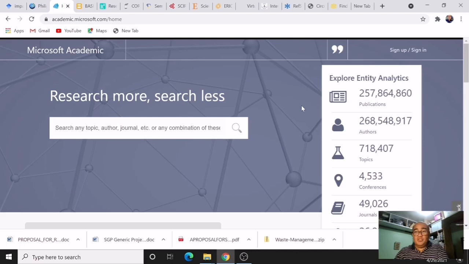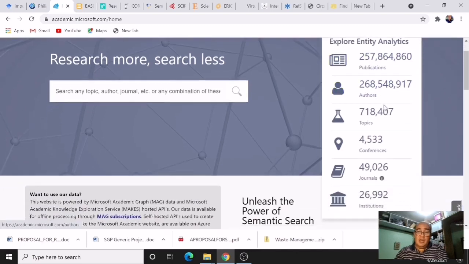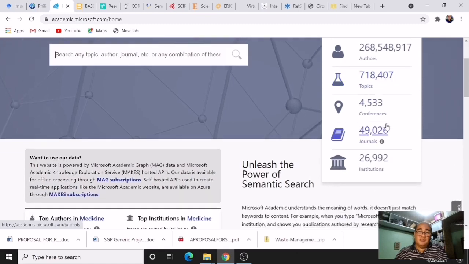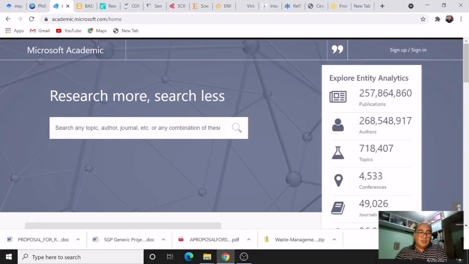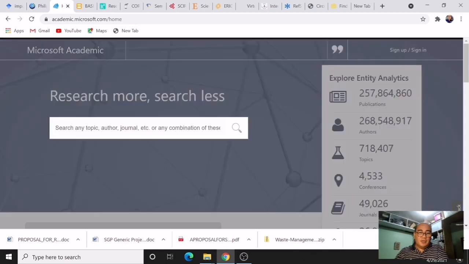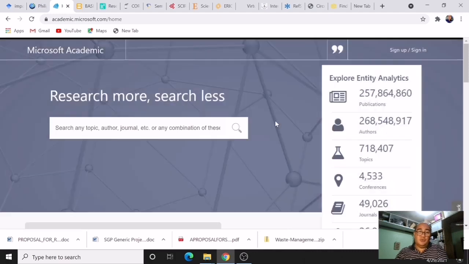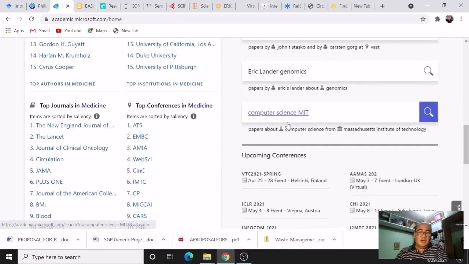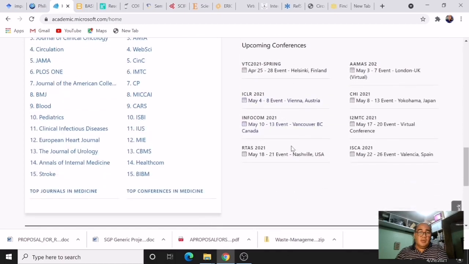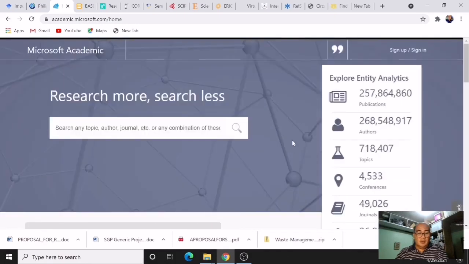If you notice in this page, you have here information about publications, authors, topics, conferences, journals, and institutions. Just like what we did in the other search engine, you simply type your topic here and then click the search icon to search for literatures. You can also sign up for a membership of the Microsoft Academic so that you can have full access of their services. You'll find here a lot of things that may be related to your research.